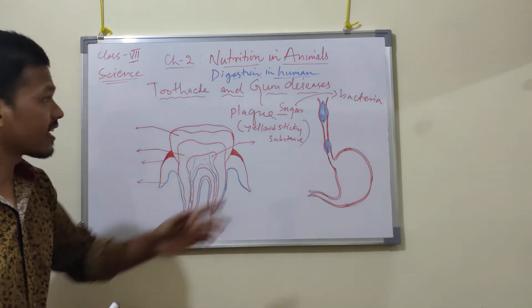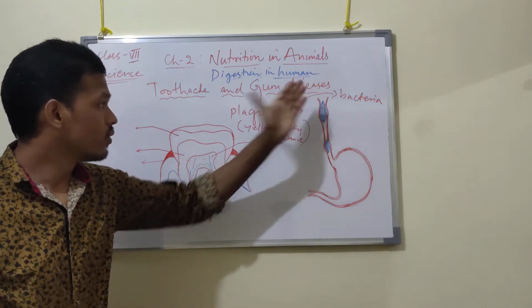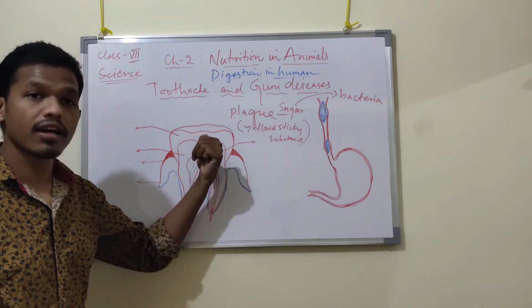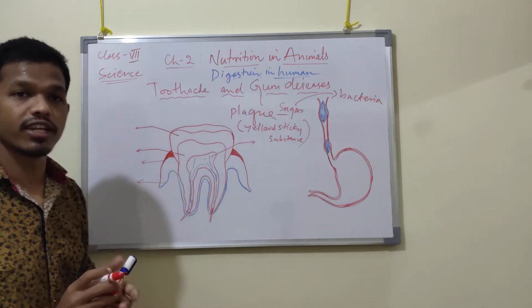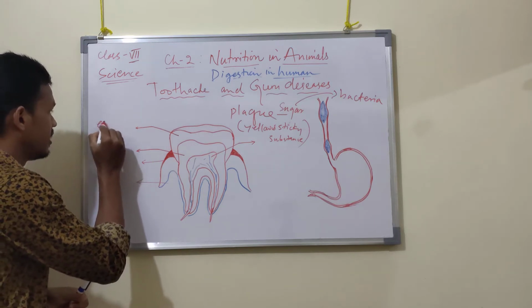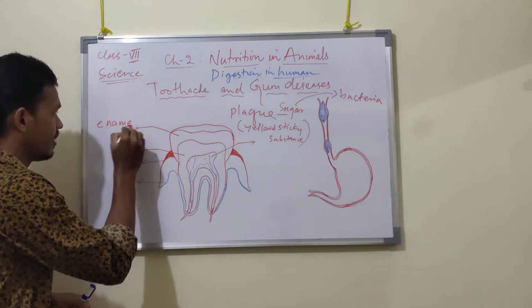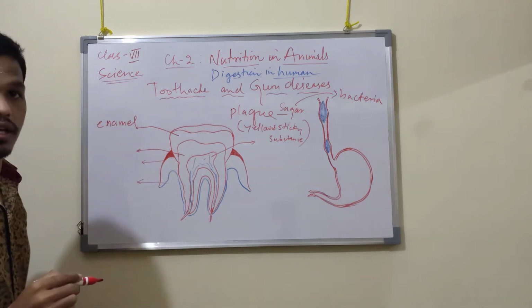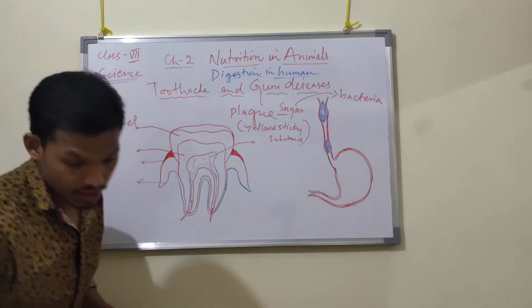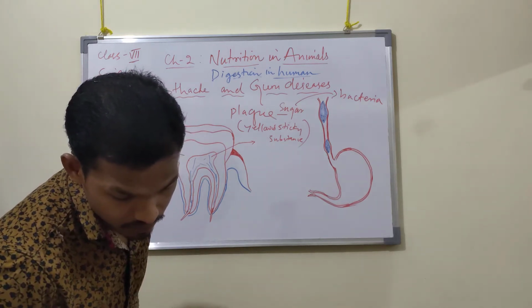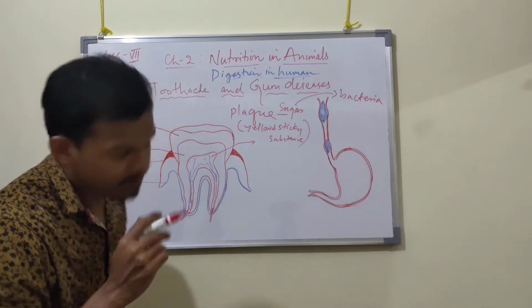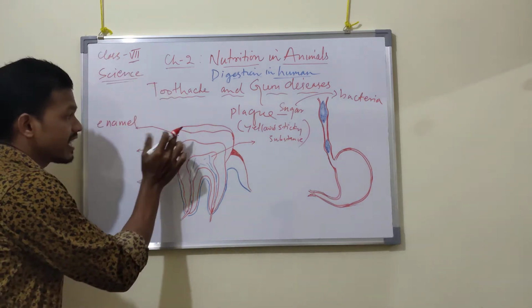This bacteria will first attack the outer covering of the teeth, which is known as enamel. That is called enamel. Got it now? So they will attack this outer covering.